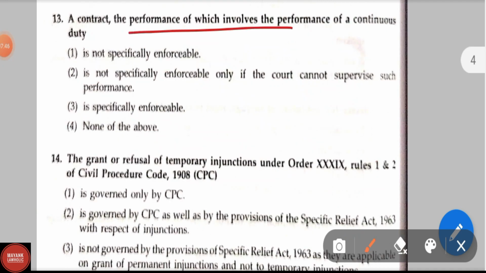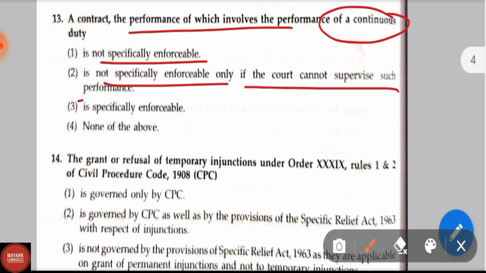A contract, the performance of which involves a continuous duty: is not specifically enforceable only if the court cannot supervise such performance; is specifically enforceable; none of the above. Correct answer is option second, is not specifically enforceable only if the court cannot supervise such performance.